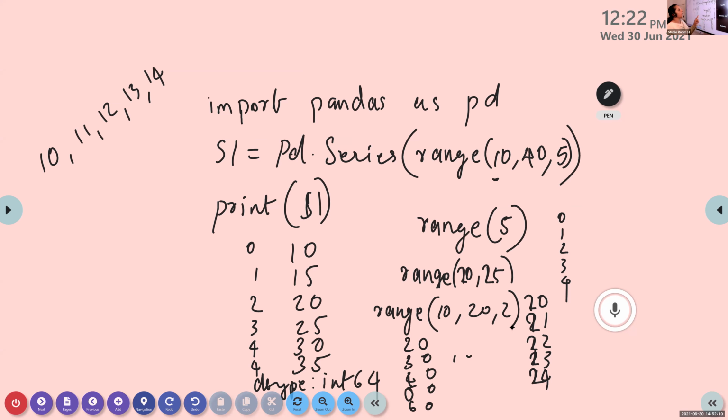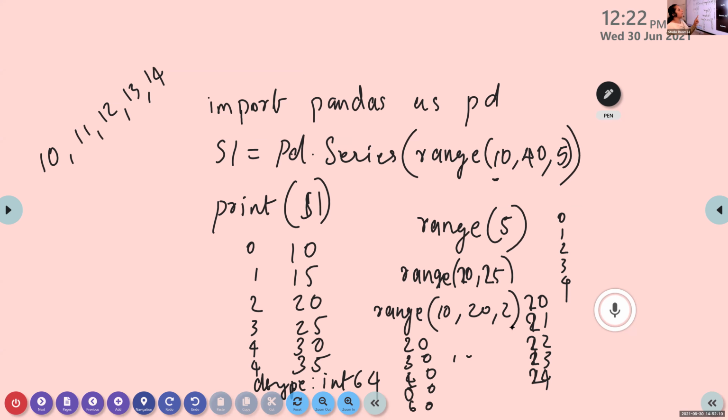So the first statement is import pandas as pd. Second statement, s is equal to pd.Series(range(1, 15, 3)). In this series creation, we are using two arguments, one for data value and second for index value.